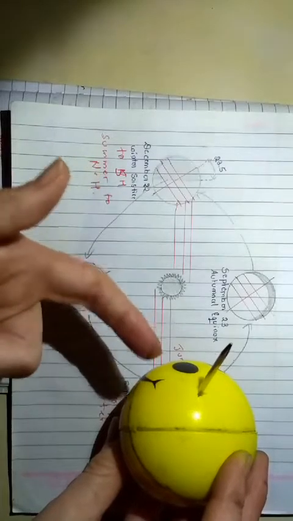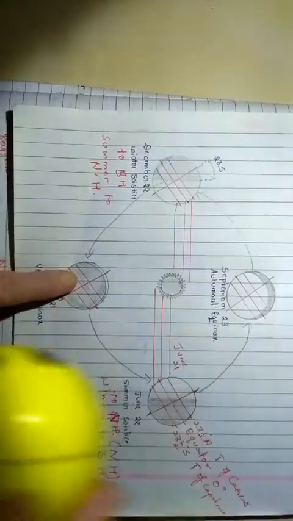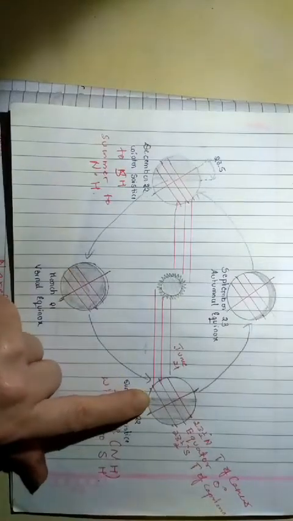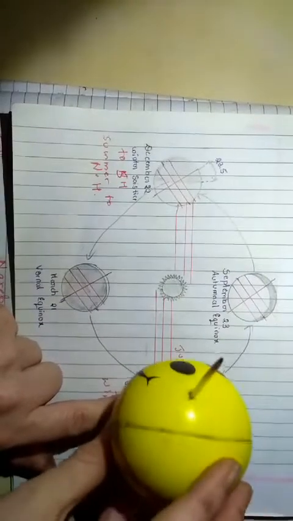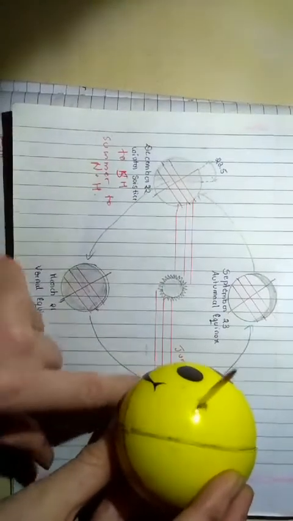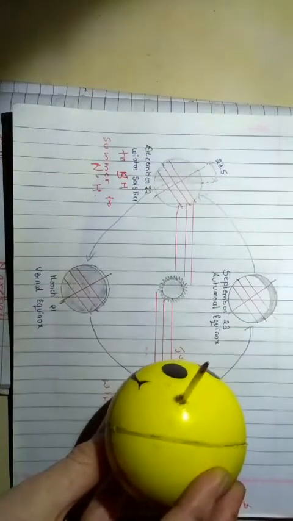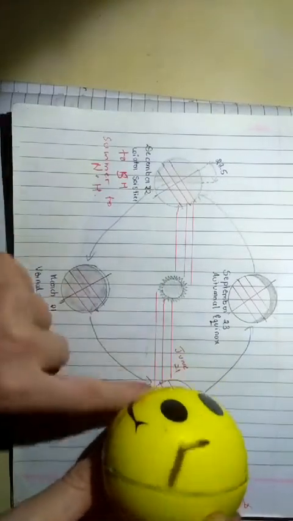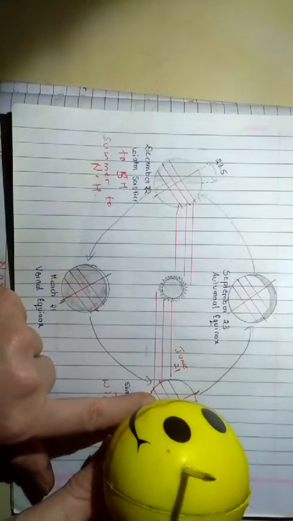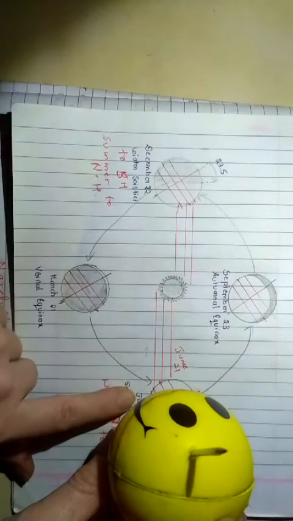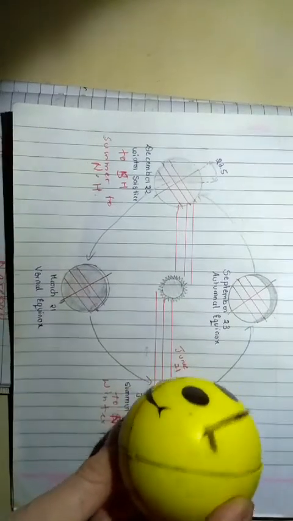So northern hemisphere will have summer from March 21st to June 21st. Means during that time, sun's rays will be falling vertically, means this northern hemisphere will be facing the sun. Then what happens? This is called equinox. This is called summer solstice for the northern hemisphere and winter solstice for the southern hemisphere.